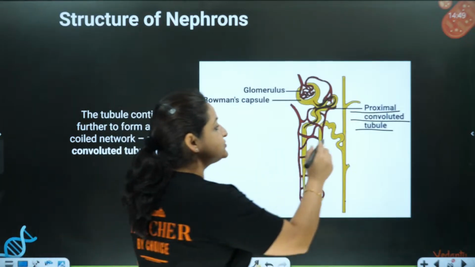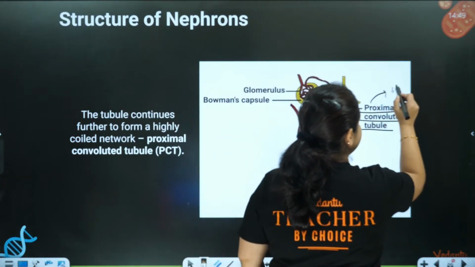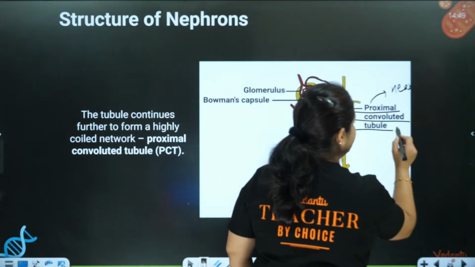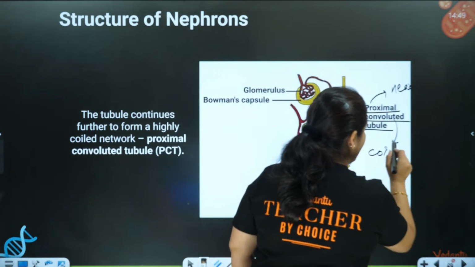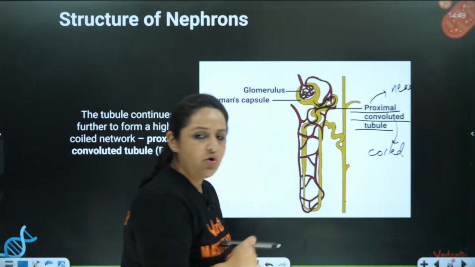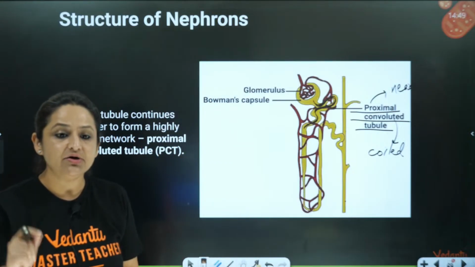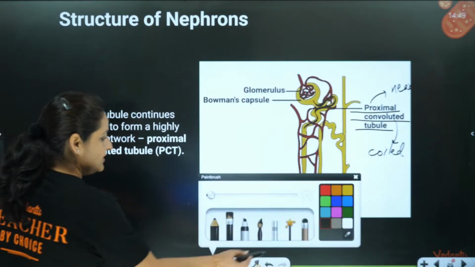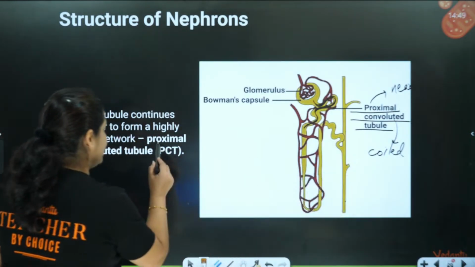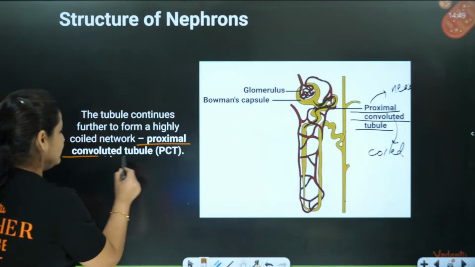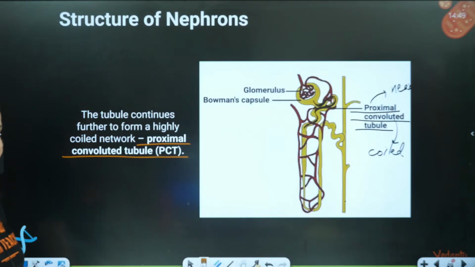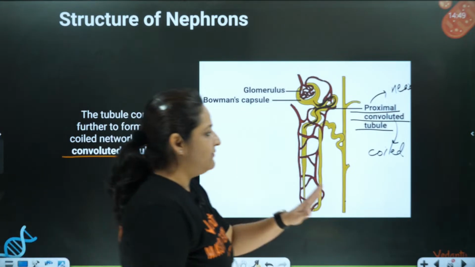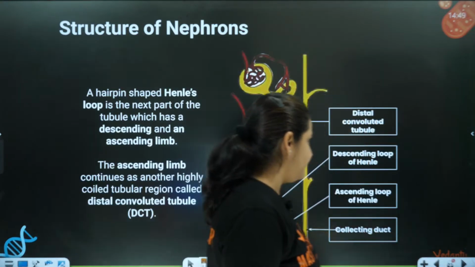That is the reason it is called proximal. And convoluted means highly coiled. So it is a highly coiled tube which is present near to the Bowman's capsule. That is the reason we call it the proximal convoluted tubule, also called PCT. What is the function in PCT? That we'll do later on when we talk about urine formation.